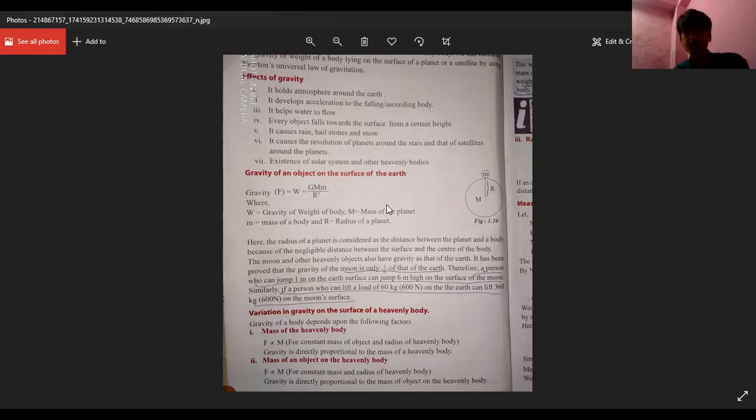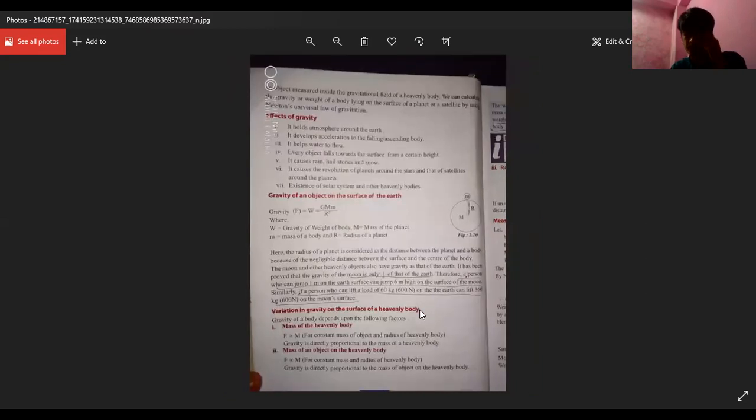For example, the radius is less in the polar region. So the gravity will be more at the polar region. Similarly, the radius is more at the equatorial region, so the gravity will be less at the equatorial region.